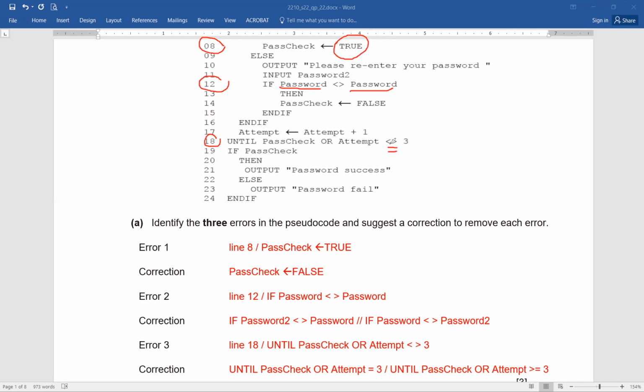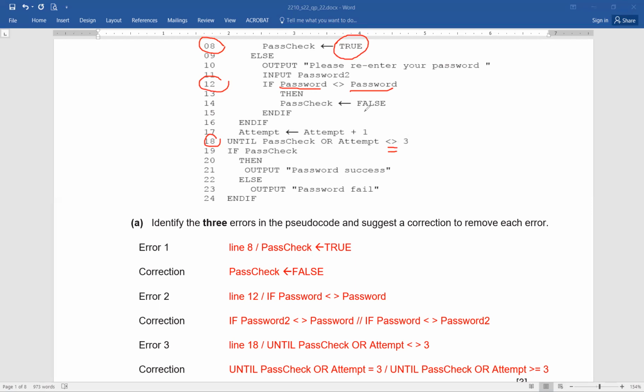The attempts were allowed to be 3, so if you have taken 3 attempts and still the passwords are not matching, it should not go further. That is why it should be until pass check is correct, or attempt equals to 3, not attempt not equal to 3. So you have identified it accurately that the errors are in line number 8, line number 12, and line number 18.